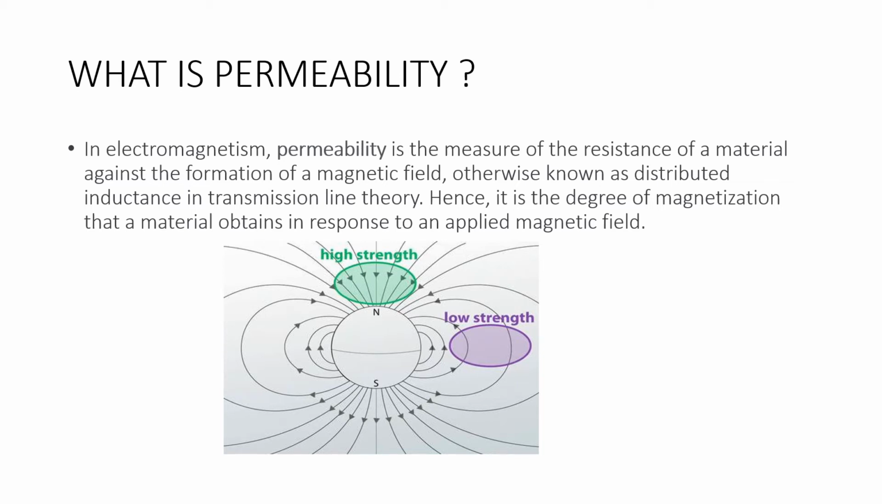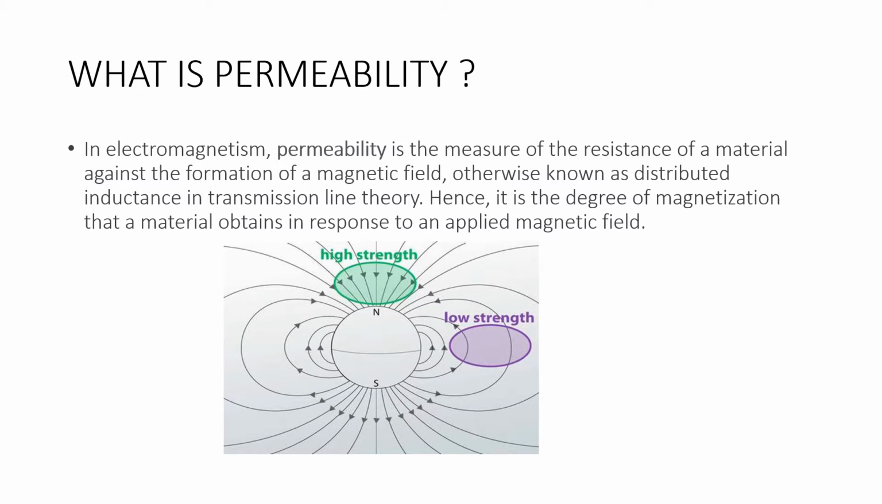What is permeability? In electromagnetism, permeability is the measure of resistance of a material against the formation of a magnetic field. It is also called distributed inductance in transmission line theory. It is the degree of magnetization that a material obtains in response to an applied magnetic field.